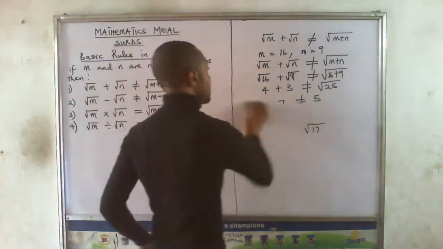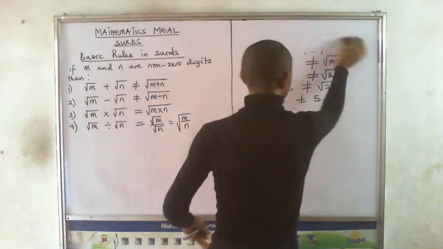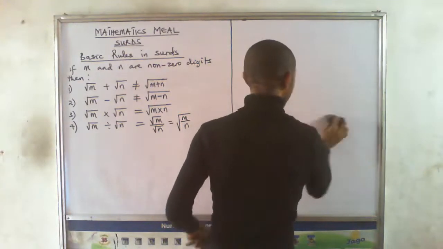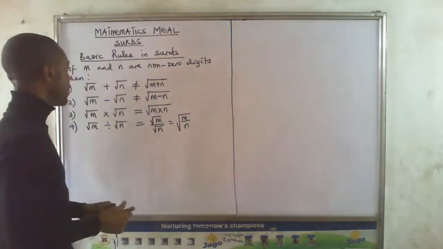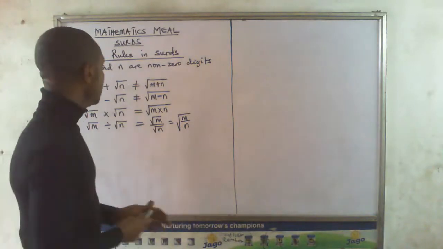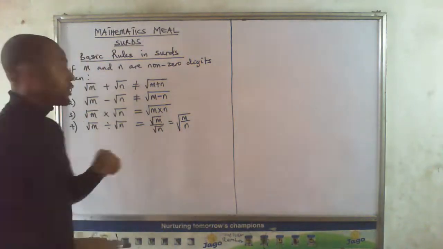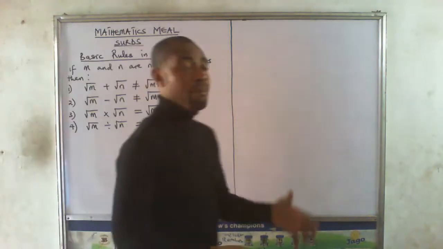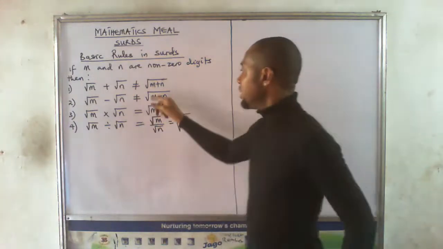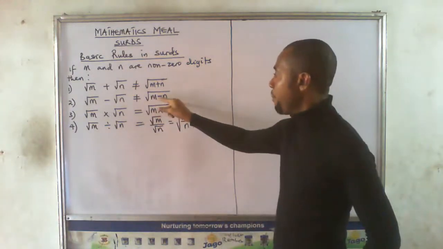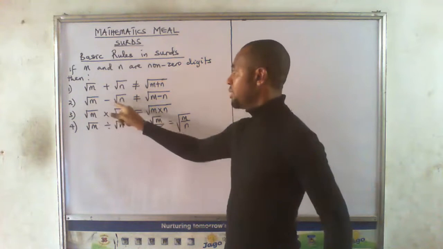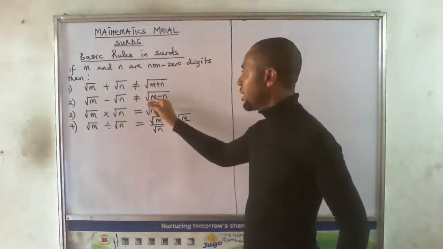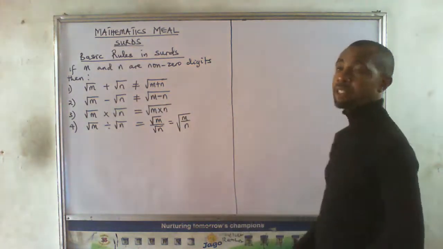Okay, we take off the second rule, the second basic rule. The second basic rule is on subtraction. It's still similar to that of addition. We say that square root of m minus square root of n is not the same thing as square root of m minus n. Finding square root before subtracting is not the same thing as subtracting and then finding square root. It's not the same.